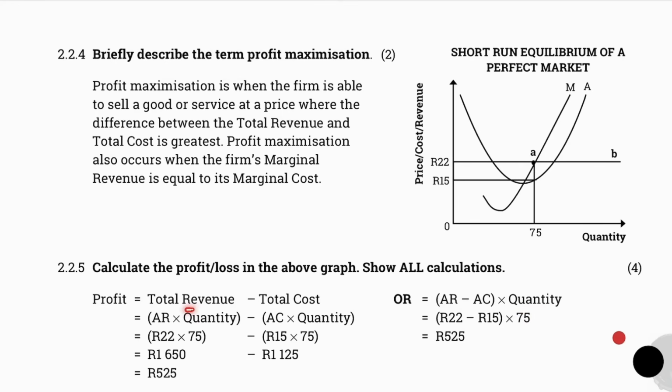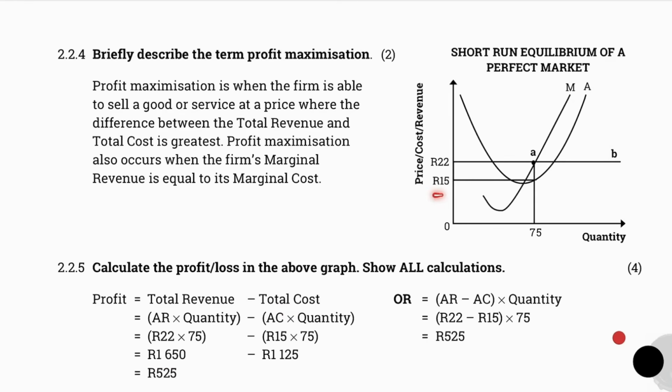Let's do the total revenue minus total cost method first. So we're going to say average revenue times by quantity, and that will of course give us a total of 1,650. Then we're going to look at our total costs.